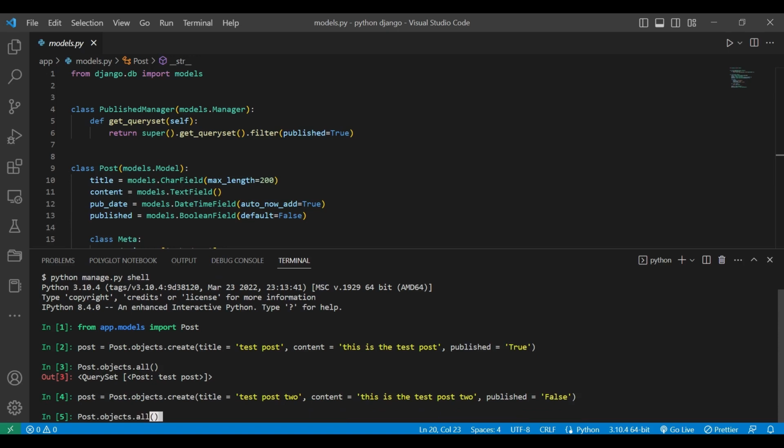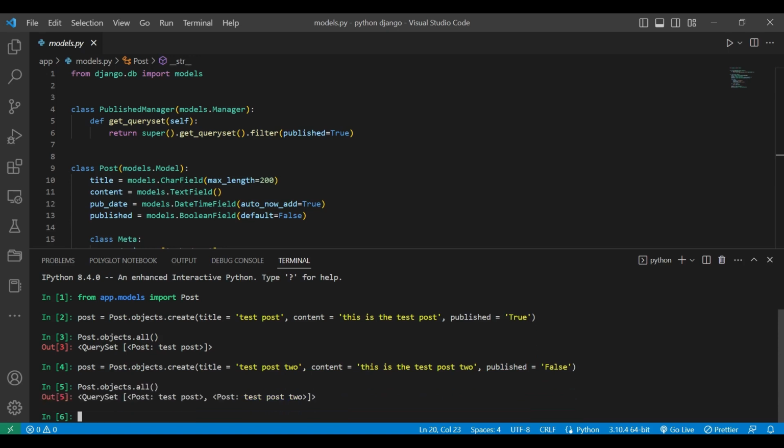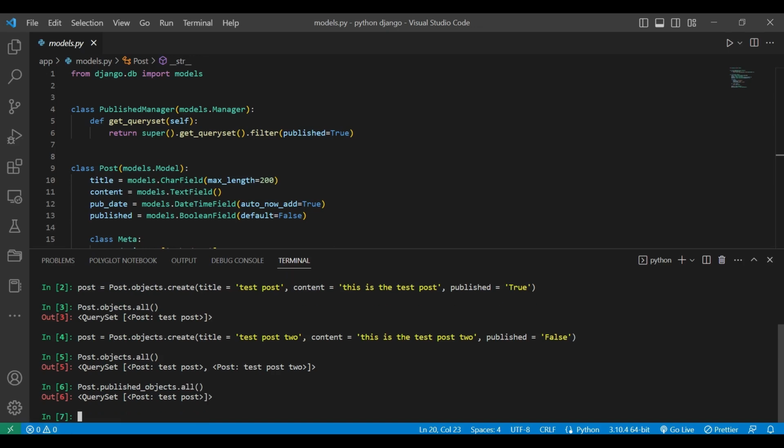Retrieve all posts again. As you can see, this will retrieve all posts, including unpublished ones. Retrieve only published posts using published objects. This will retrieve only published posts, as filtered by the published manager defined in the post model.